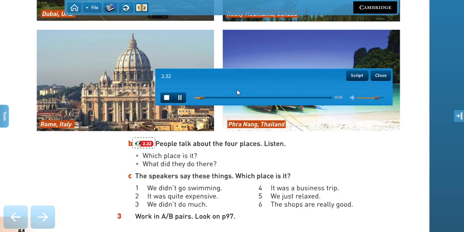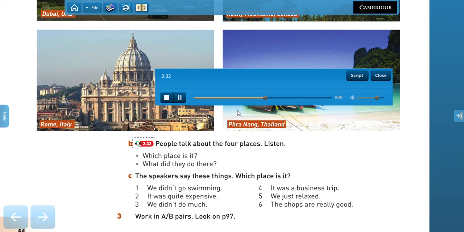1, We didn't do much. We just relaxed, really. Went swimming a lot. Then in the evening we went out to a restaurant and then a club or a disco, usually. 2, I went to Dubai on business, but in my free time, I went shopping. The shops there are really good. And I also went swimming there, but only in the hotel. And in the evening, I went to restaurants. The restaurants are also very good.